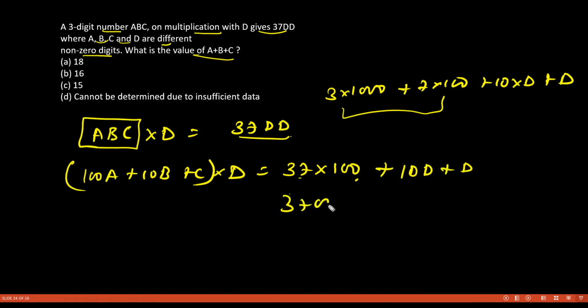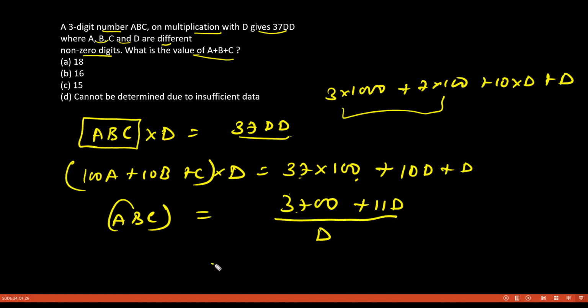So now this number is 3700 plus 11D. Now ABC times D equals 3700 plus 11D, so ABC is equal to 3700 divided by D, plus 11.